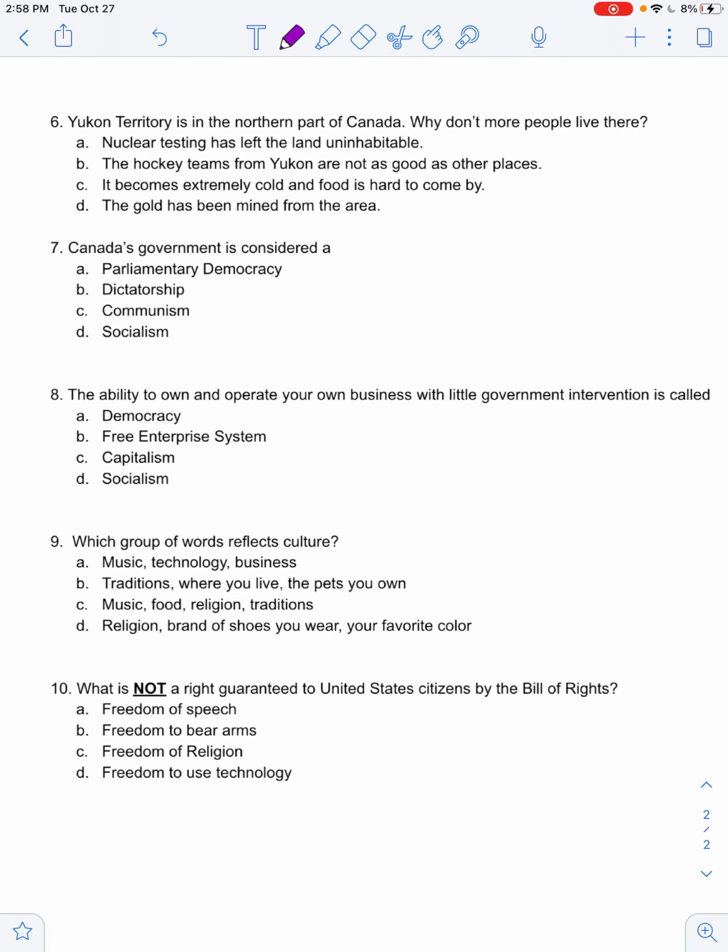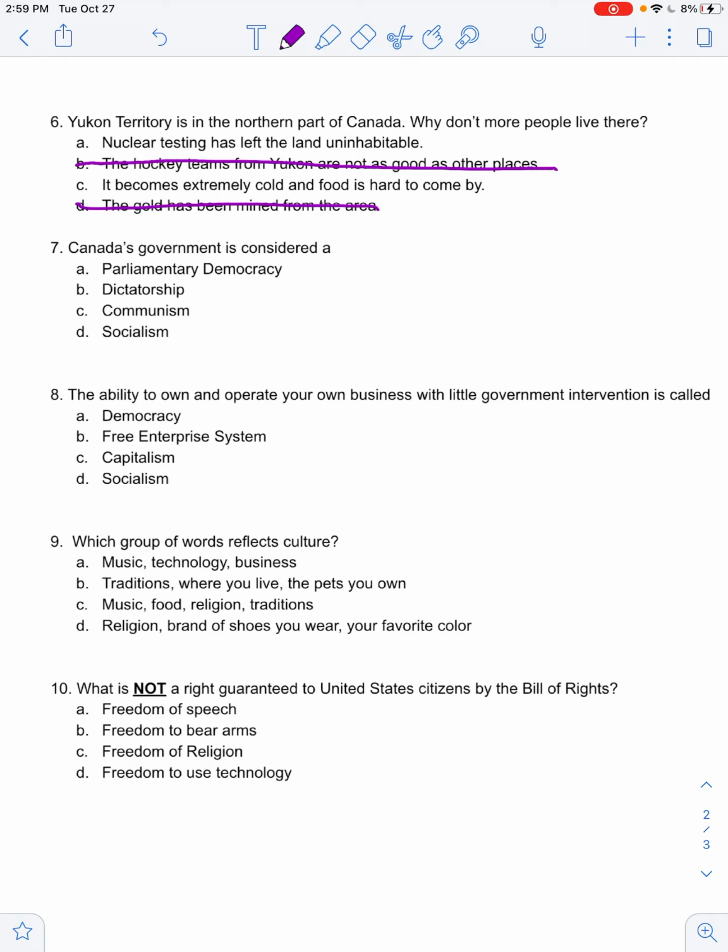Question number 6. Yukon Territory is in the northern part of Canada. Why don't more people live there? Well, if you remember your tundra story, it's a very, very, very cold place. And being human, it's extremely hard to live anywhere that doesn't have food, water, or shelter. So using that information, we know that it has nothing to do with gold, and it also has nothing to do with hockey.